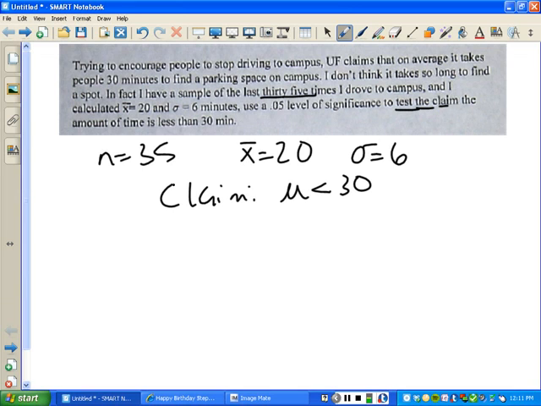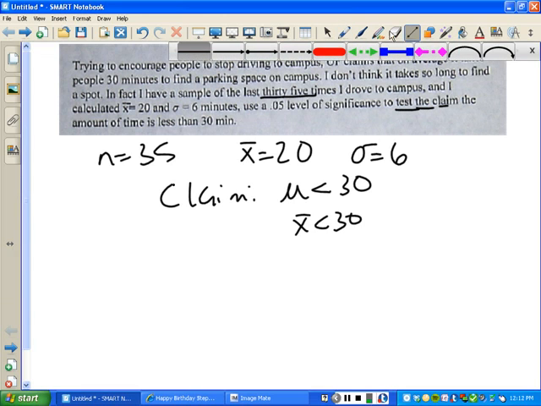Now, I do not require any significance test to determine whether x bar is less than 30 or not. There's no test needed for this. It's like I don't have to test whether or not I make less than $100,000 a year. I know the answer to that. No. However, if somebody claims that professors make less than $100,000 a year, that actually requires me to do some work, because I'm not talking about me as an individual, I'm talking about a group of people. Does that make sense? So we're not testing whether x bar is less than 30, because we know whether x bar is less than 30 or not. Hell, it's 20. Yes, it's less than 30. Problem solved. We're done. But we're not talking about everybody. Okay, and that's the difference there.